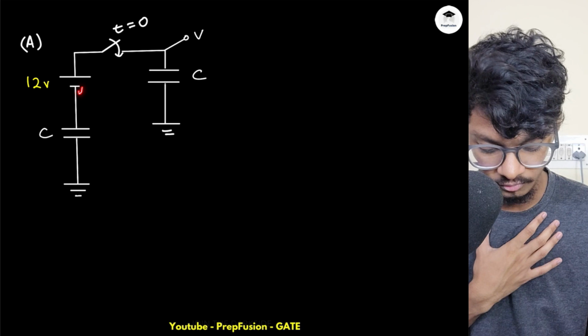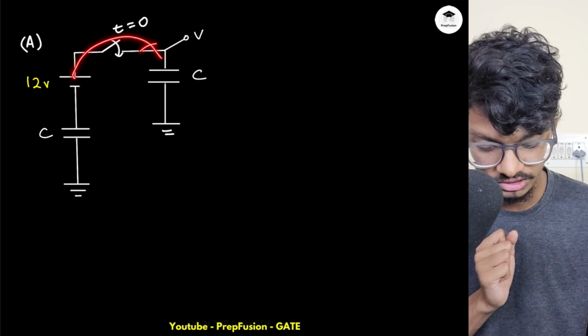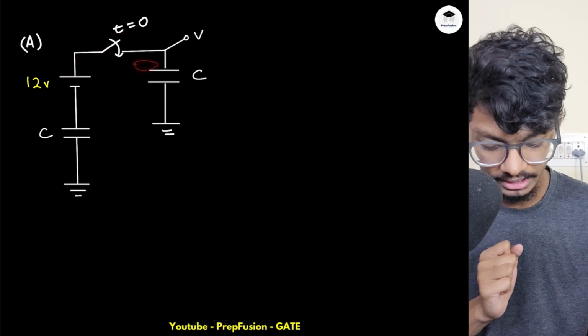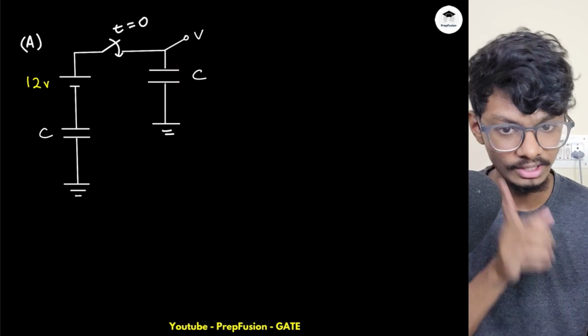Current flows from higher potential to lower potential, and if current is flowing into this plate, it will develop a positive charge here, and if the current is flowing out of the plate, it will develop a negative charge. What do I mean by that? I will explain just in a bit.